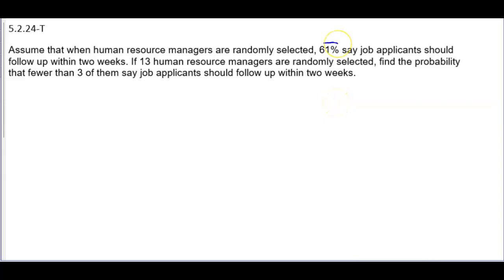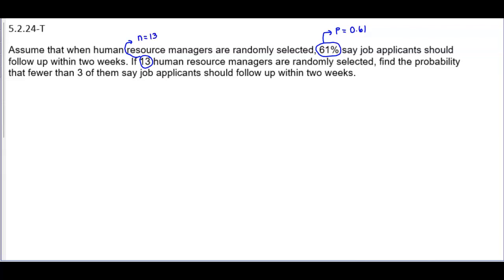So in our particular problem here, we would say that the probability of success is 61%. So as a decimal, this is 0.61. The number of trials is how many human resource managers are randomly selected. So that means that n is going to equal 13.